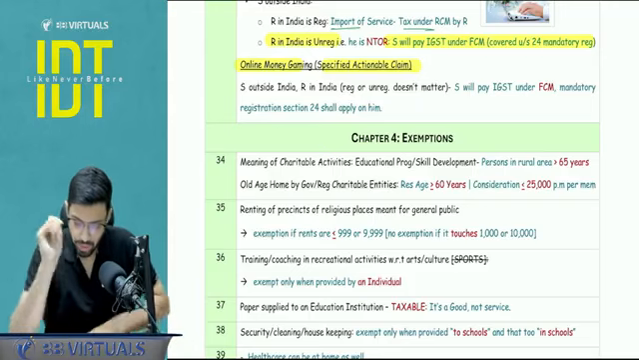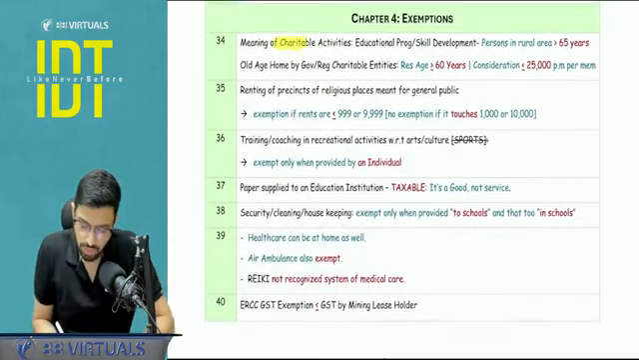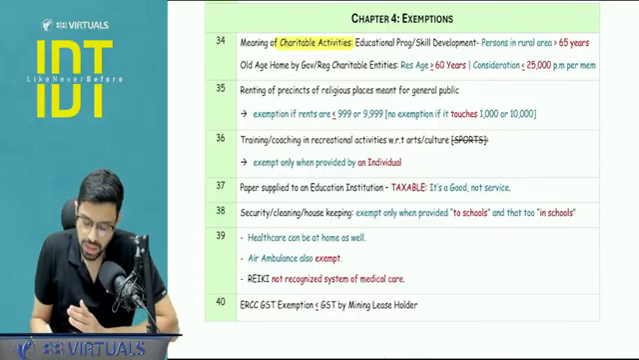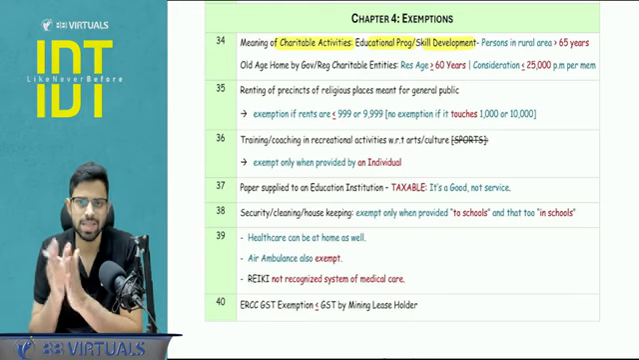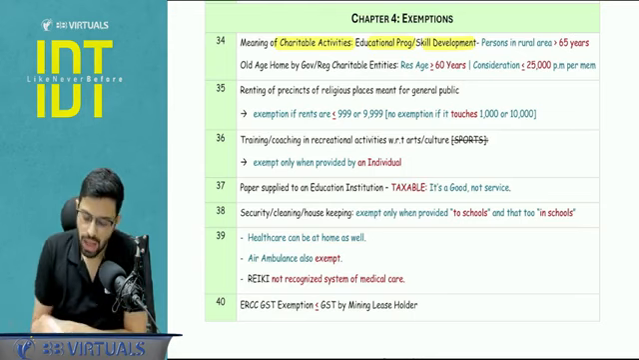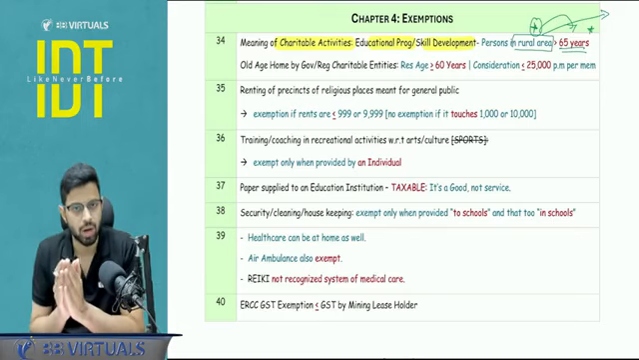Is it clear? Okay. Now next, in the exemptions chapter, the first entry that we talk about is the charitable activities, in which the charitable activities are defined. One of the entries is educational programs and skill development. When you are giving this to persons in rural area, they should be more than 65 years of age. So this is one limit, and they should be in rural area. What do you mean by rural area? It is defined as per the village records.